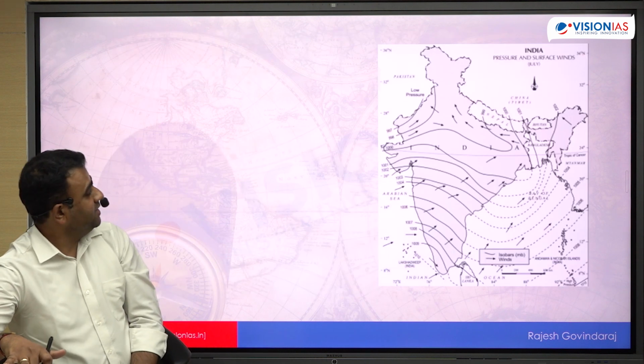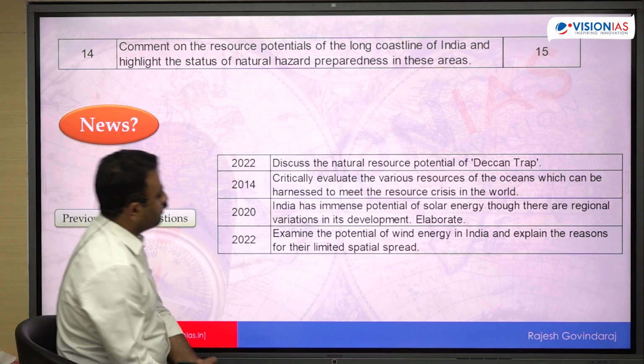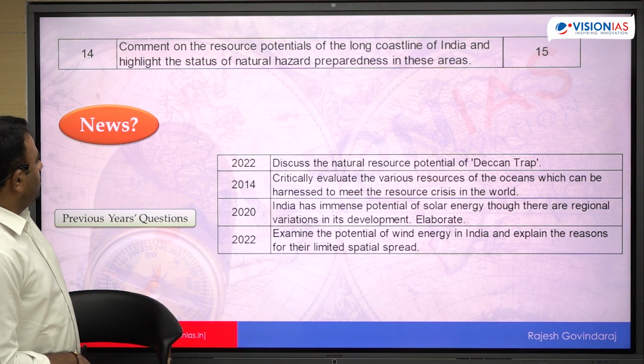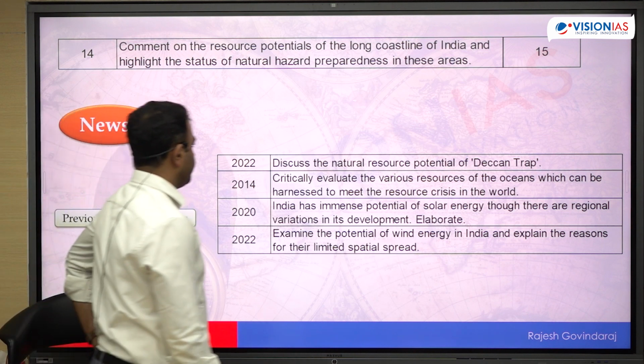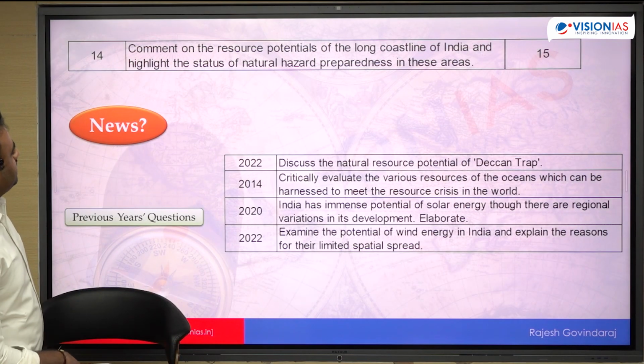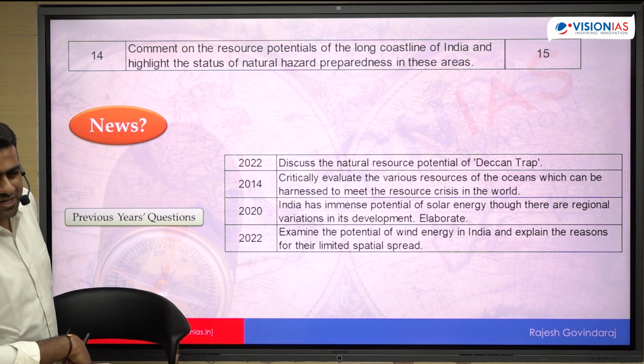That is question number 7. So question number 14. Comment on the resource potential of the long coastline of India and highlight the status of natural hazard preparedness in these areas. 15 marker question. Is there any news item related to this? There is no specific news item as such.